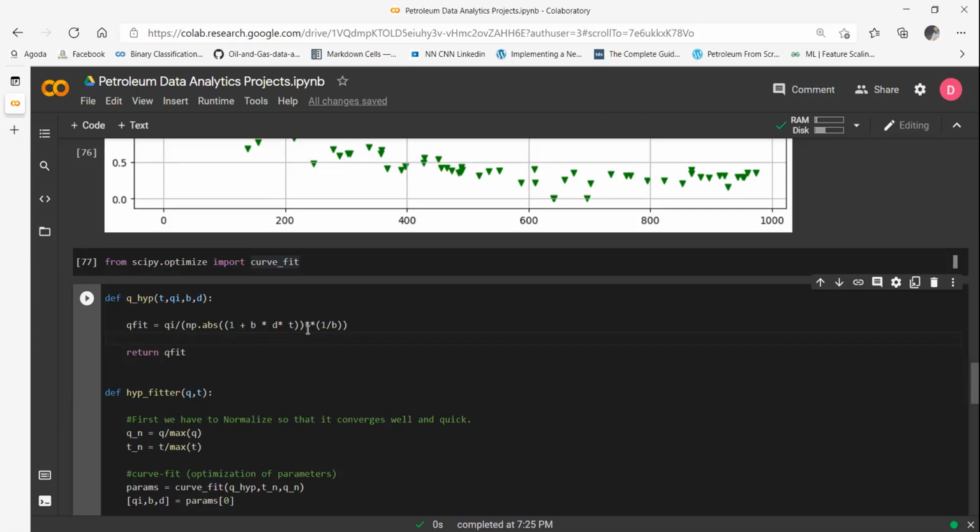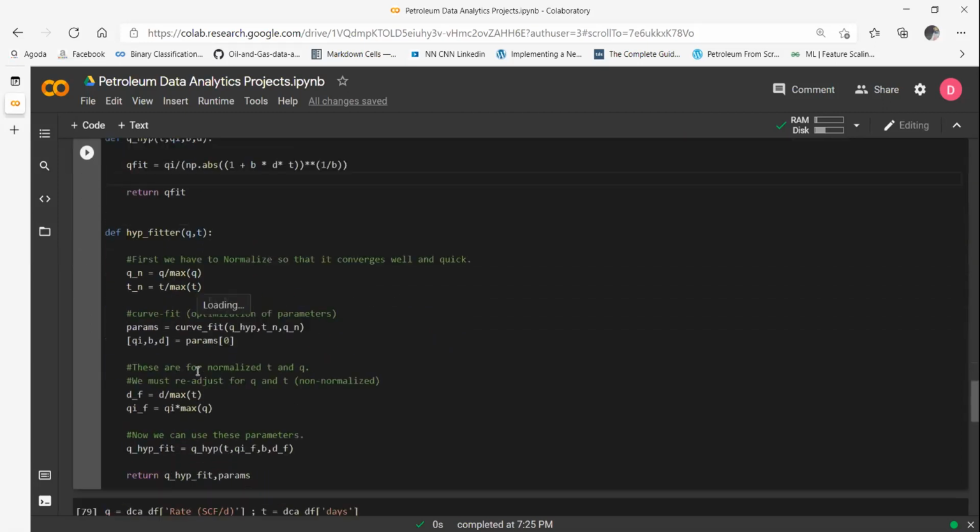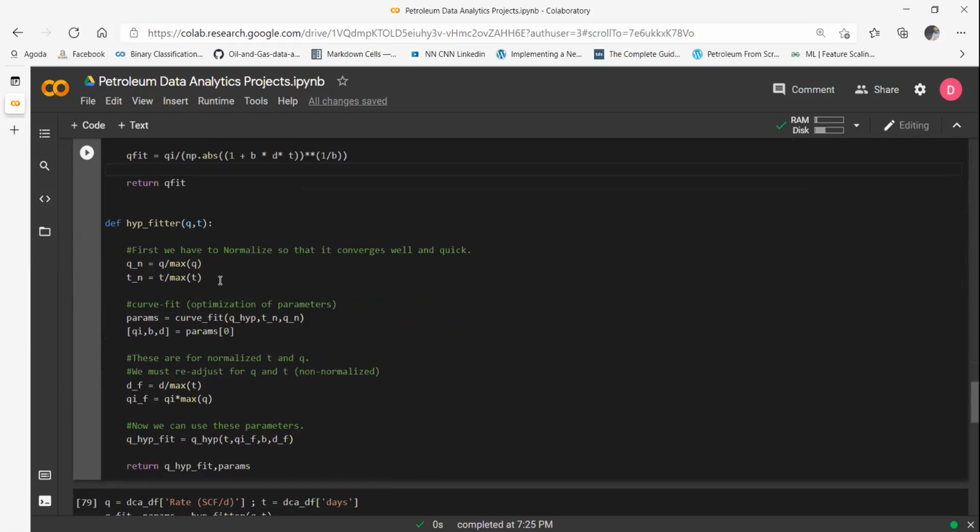Now, when we were doing this in college, or writing an answer in an examination, you need to worry about what b and D are. But for a computer, b and D are just two different coefficients or constants that it has to find using least squares optimization. So we provide the actual data, and we normalize it so that the convergence becomes quicker.